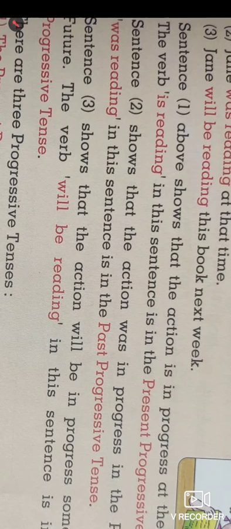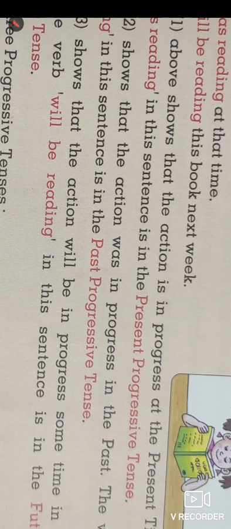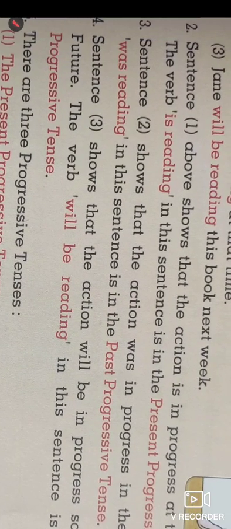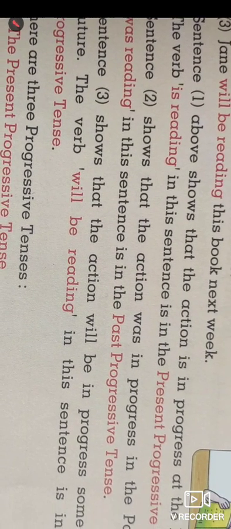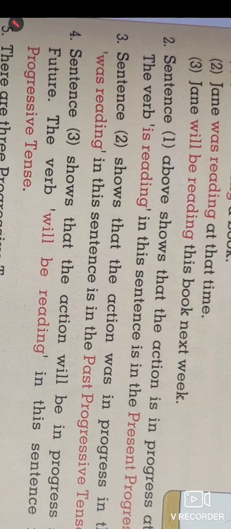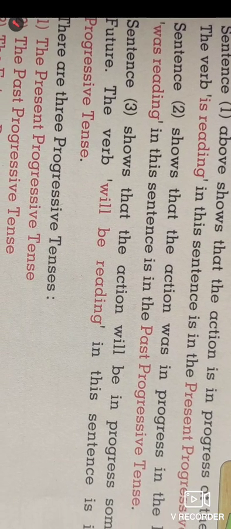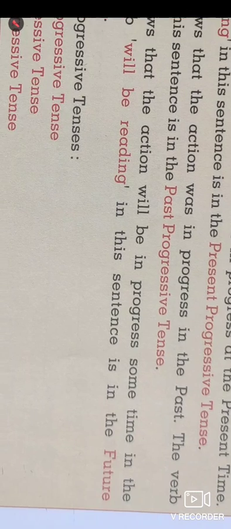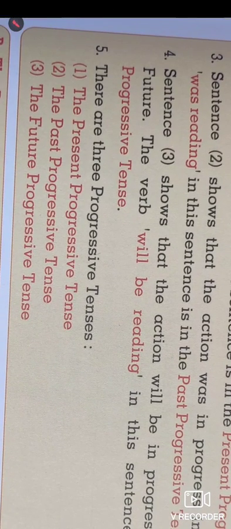The second sentence shows that the action was in progress in the past. The verb was reading in this sentence is in the past progressive tense, as the time of speaking was already in the past. The third one shows that the action will be in progress sometime in the future.